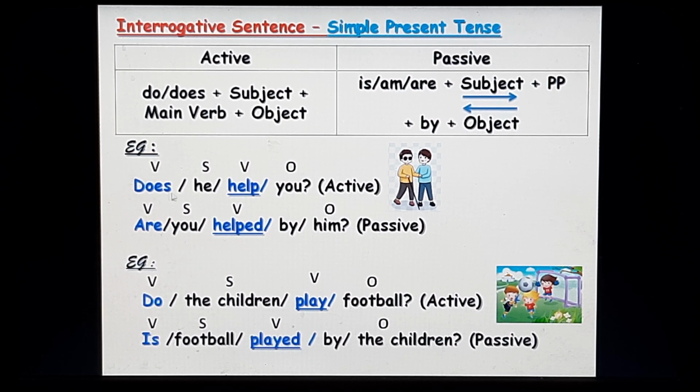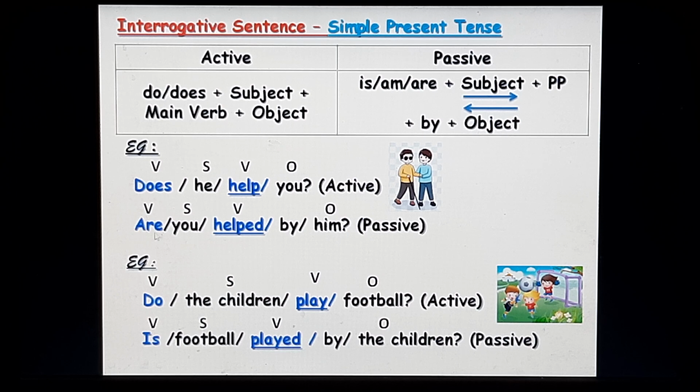Now, example: Does he help you? In the active, you will become your subject. It will always take a plural auxiliary, so it is: Are you helped? Past participle of help, by him. Are you helped by him? That is the passive.